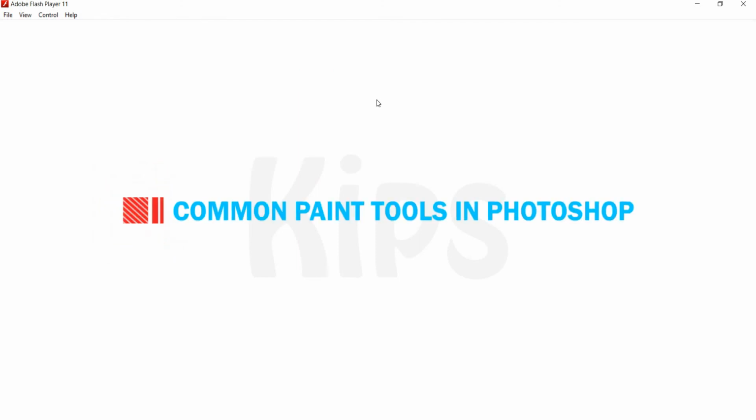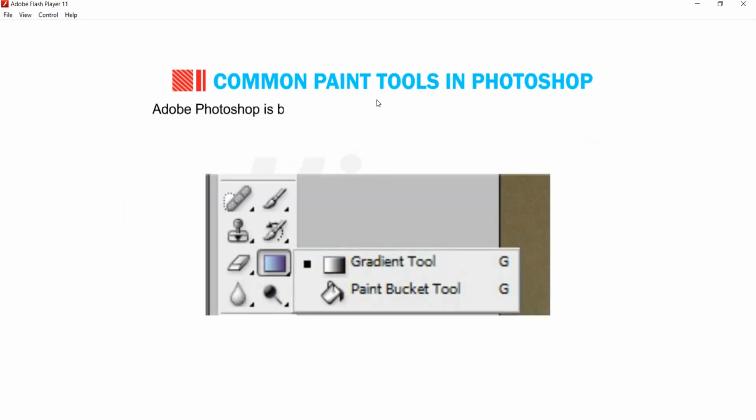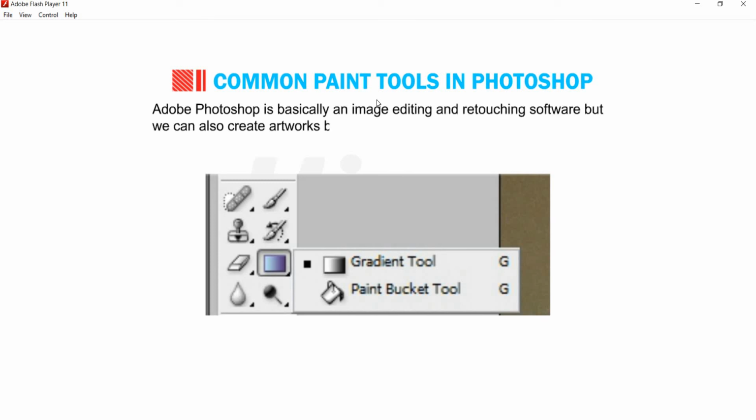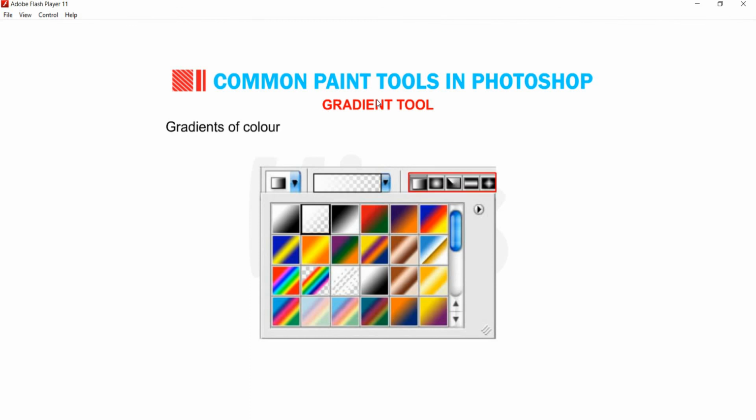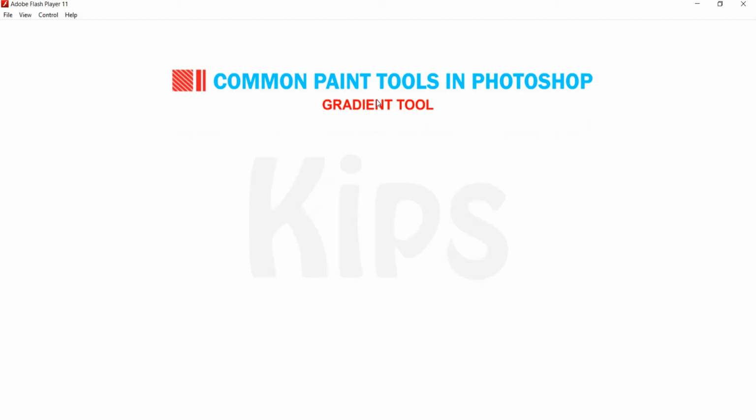Alright, now let's discuss some common paint tools in Photoshop. Adobe Photoshop is basically image editing and retouching software, but we can also create artworks by using different paint tools like Gradient, Paint Bucket, etc. Let's talk about the Gradient tool. The Gradient tool allows you to fill an area with a range of colors in a specified pattern. It creates a blend between two or more colors. Gradients of color can be filled with linear, radial, angle, reflected and diamond gradient.